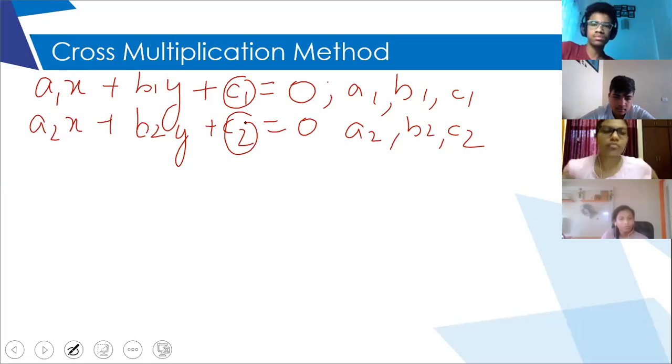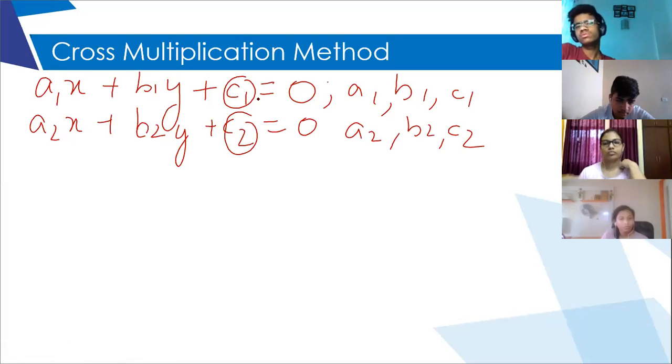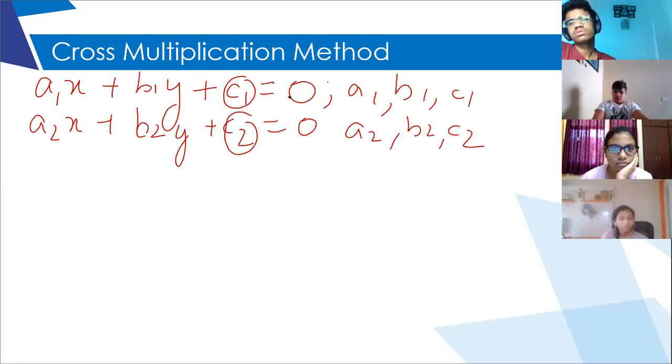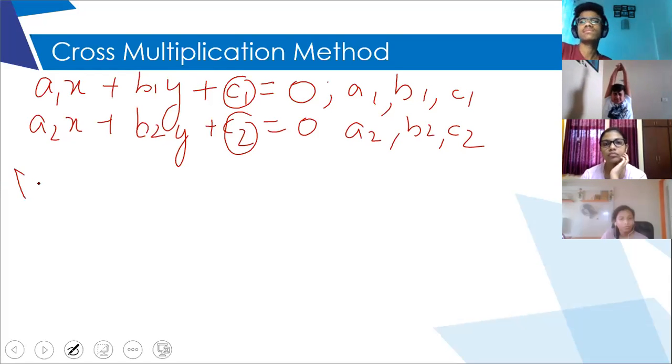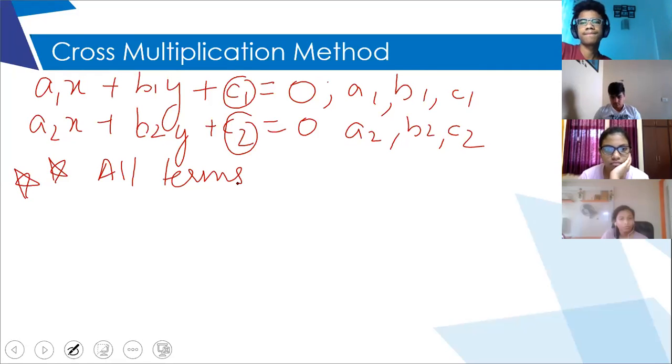But when you are applying this cross multiplication method, you have to keep in mind that everything should come on the left side of the equal to sign, and the right side should have only the number 0. So this is a very important step. Please note it down somewhere. All terms, including the constant number, is also a term of that particular equation.